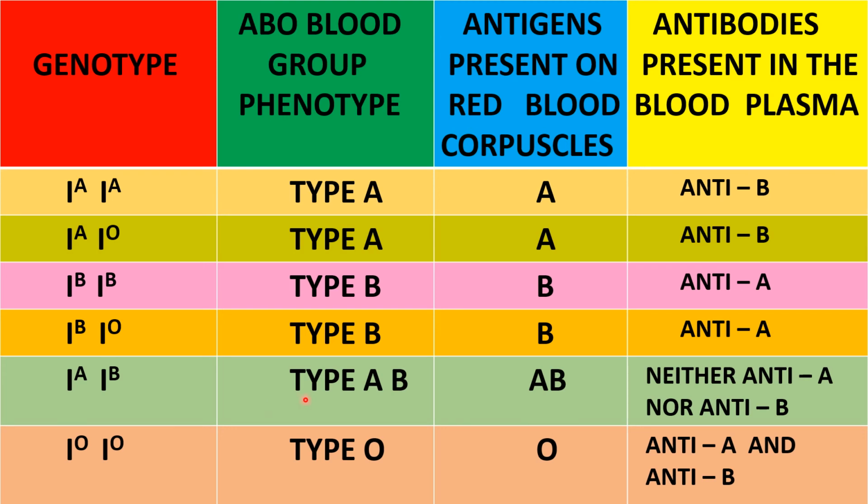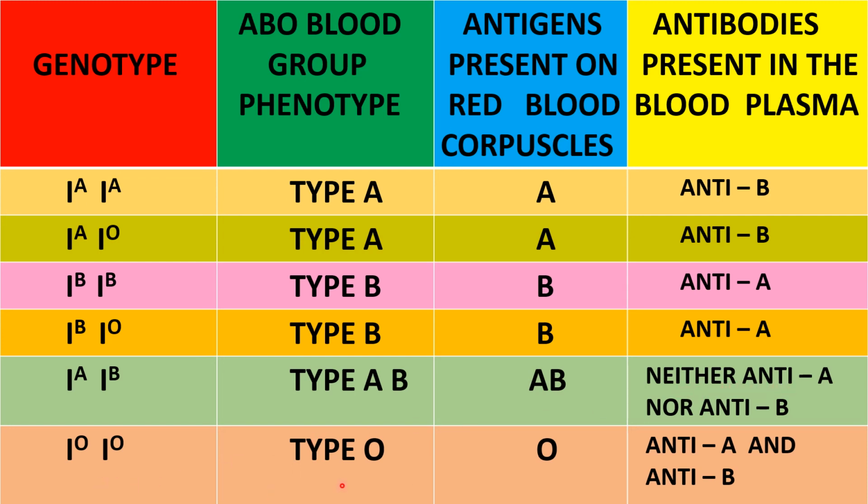In case of type AB, the paternal chromosome may consist of the allele A, whereas the maternal chromosome may consist of allele B. So these both are codominant with each other in the production of group AB. The antigens present on the RBC are of both types, namely A as well as B, but they do not contain any antibodies.